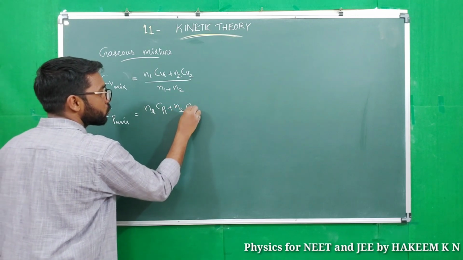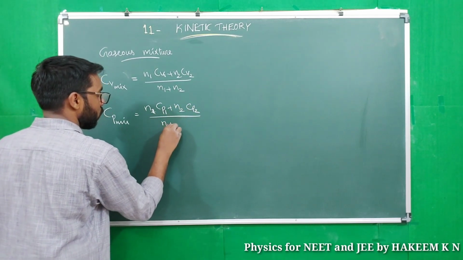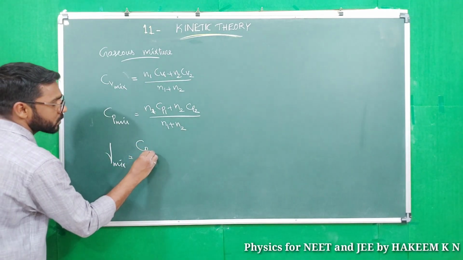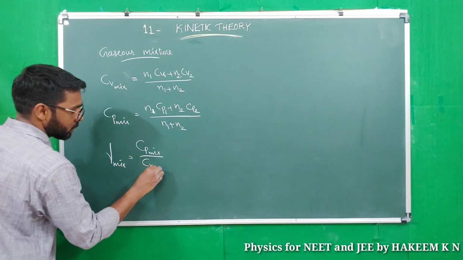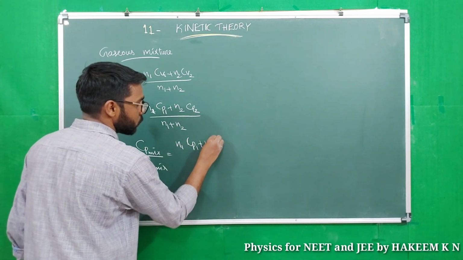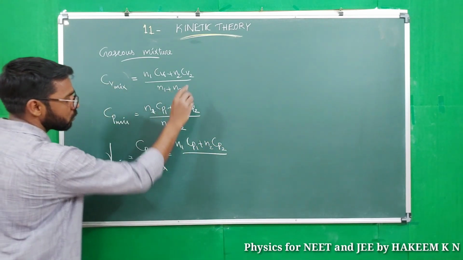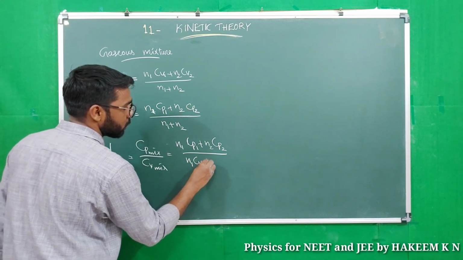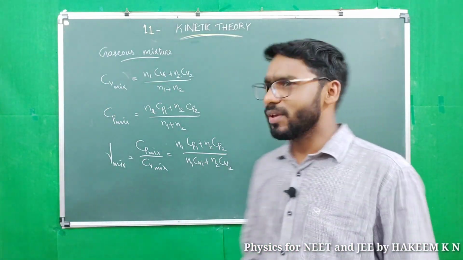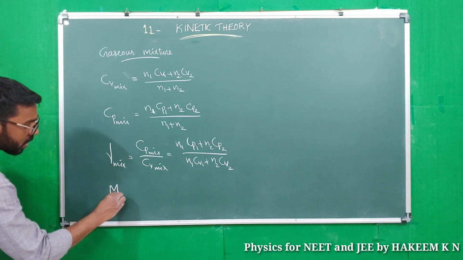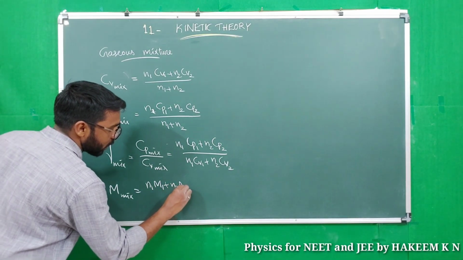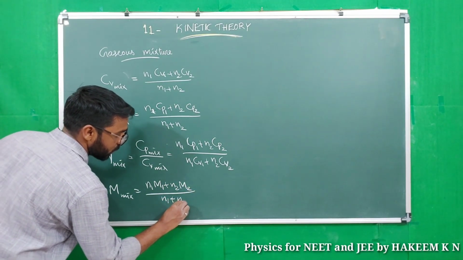N1CP1 plus N2CP2 divided by N1 plus N2, and gamma mix means what? Cp mix by Cv mix. Then you will get N1CP1 plus N2CP2 divided by N1 plus N2, which will be cancelled, so you will get N1CV1 plus N2CV2. These are the equations of the mixture. And we can say one more equation. What is the molar mass of the mixture? That is N1M1 plus N2M2 divided by N1 plus N2.